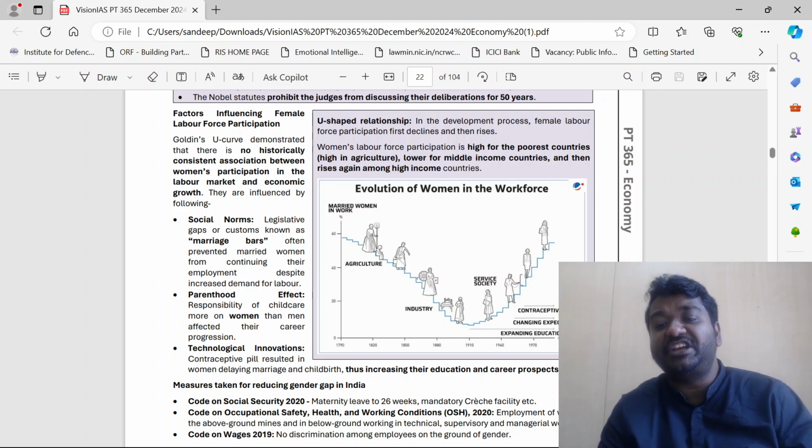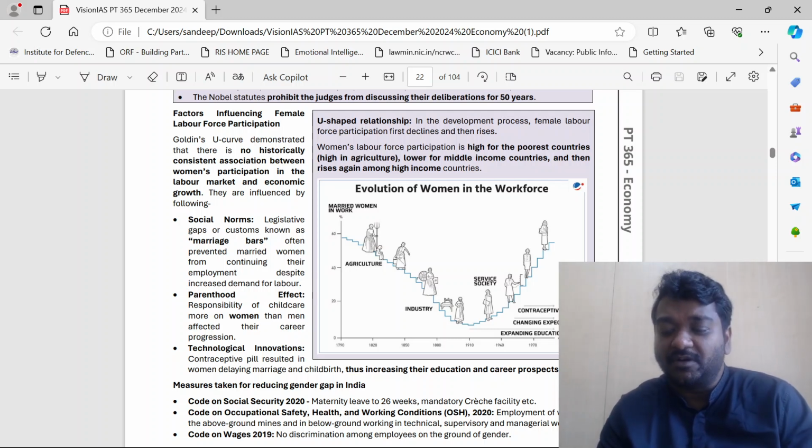But with change in contraceptive pills and other things available, education, and as we are moving towards a service society, women's participation in the workforce has further increased. This is very, very important, guys. Goldin's U curve.